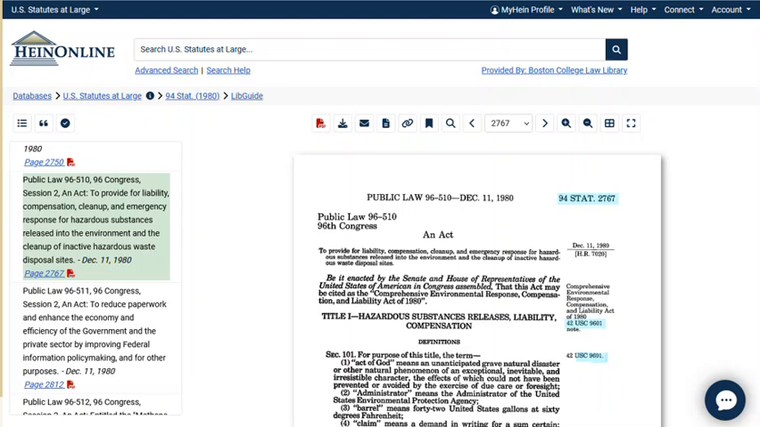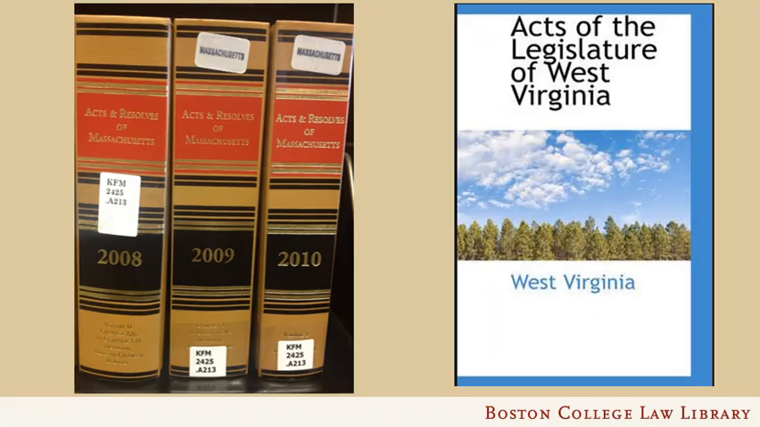Federal session laws are also available in text on Lexis and Westlaw, and sometimes also available through systems in the PDF format. States also have session law compilations for their statutes, although the titles may vary. Here we see the Massachusetts session laws, Acts and Resolves of Massachusetts, and the West Virginia session laws, Acts of the Legislature of West Virginia.